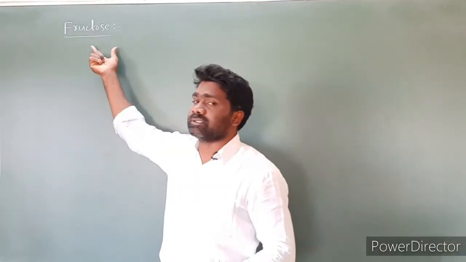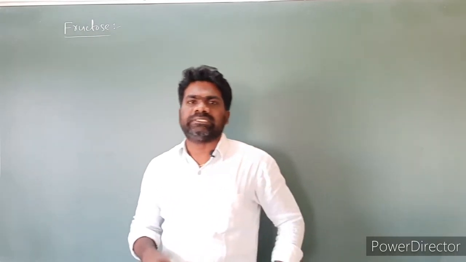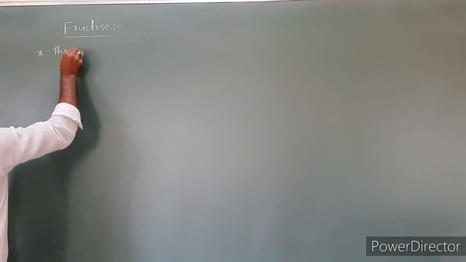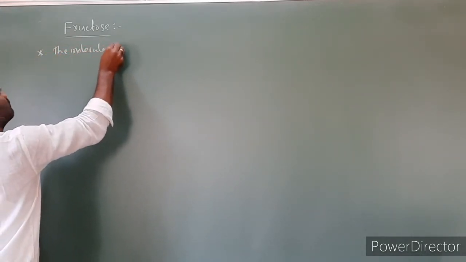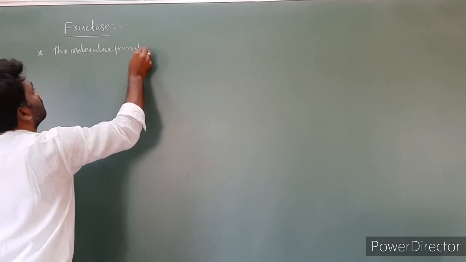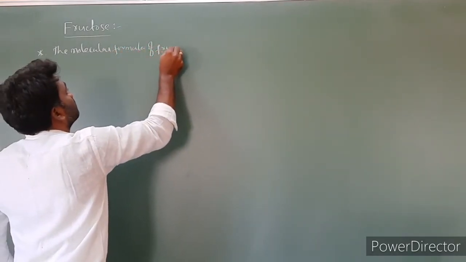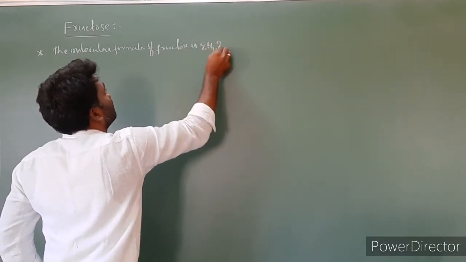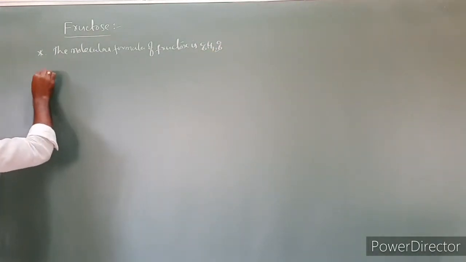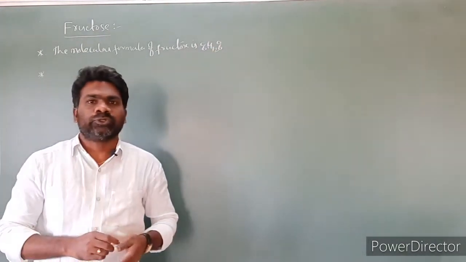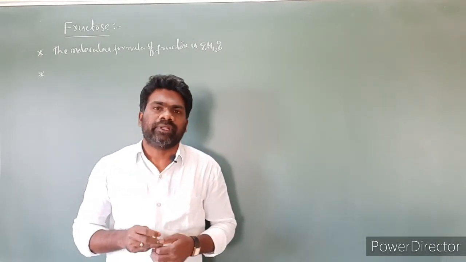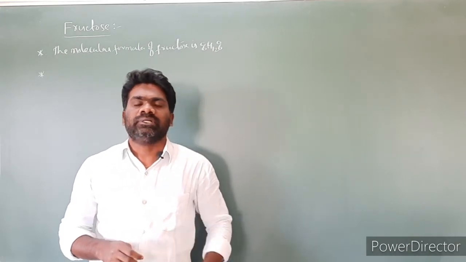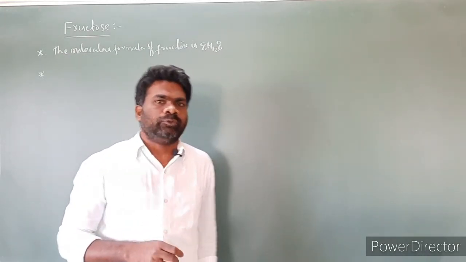Next, fructose. The molecular formula of fructose is C6H12O6. It is the first point. The next point: fructose is prepared by boiling sucrose with dilute hydrochloric acid or sulfuric acid in alcoholic solution, which gives equal amounts of glucose and fructose.